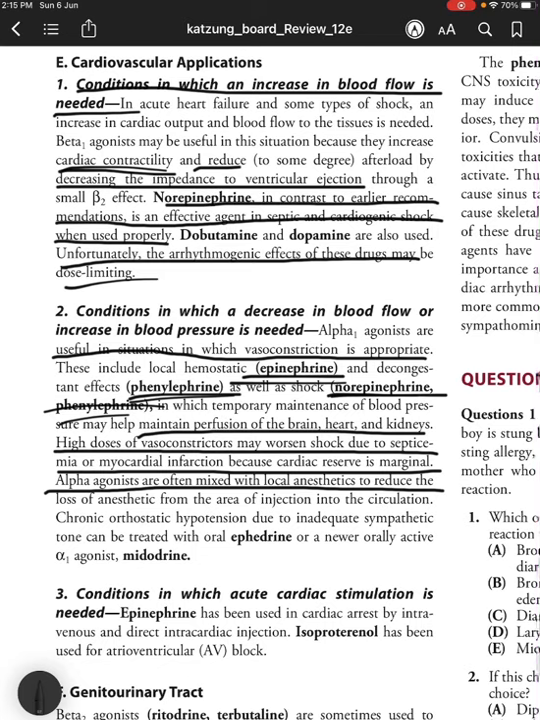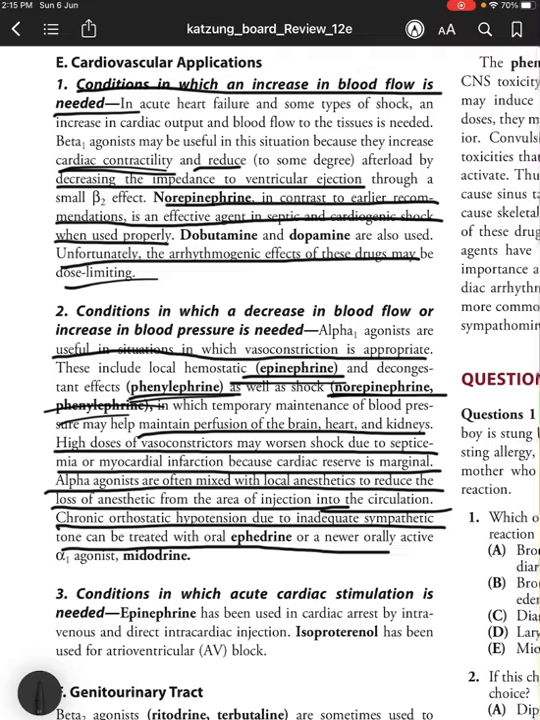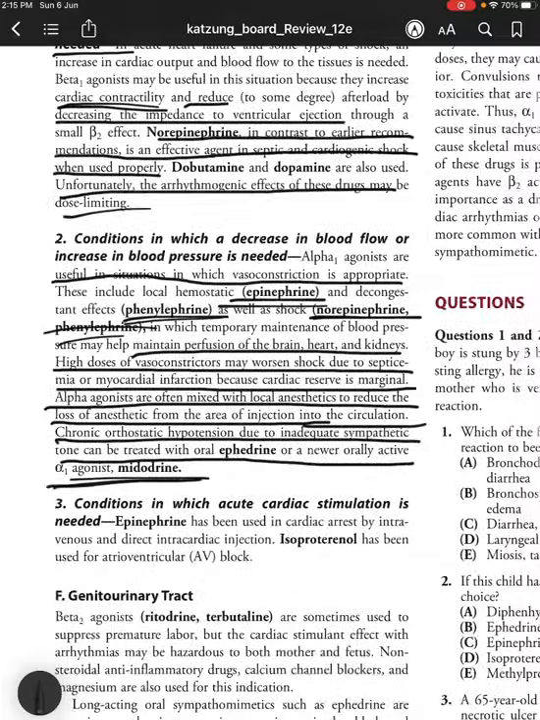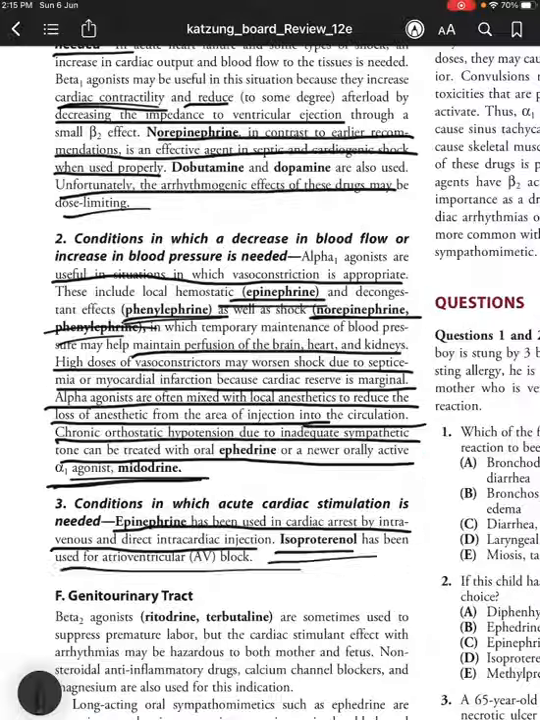Alpha agonists are often mixed with local anesthetic injections to reduce the loss of anesthetic from the area of injection into the circulation. Chronic orthostatic hypotension due to inadequate sympathetic tone can be treated with oral ephedrine or a neurally acting drug, midodrine. Neurally acting alpha 1 agonist midodrine. Conditions in which acute cardiac stimulation is needed. Epinephrine has been used in cardiac arrest by intravenous and direct intracardiac injection. Isoproterenol has been used for AV block.